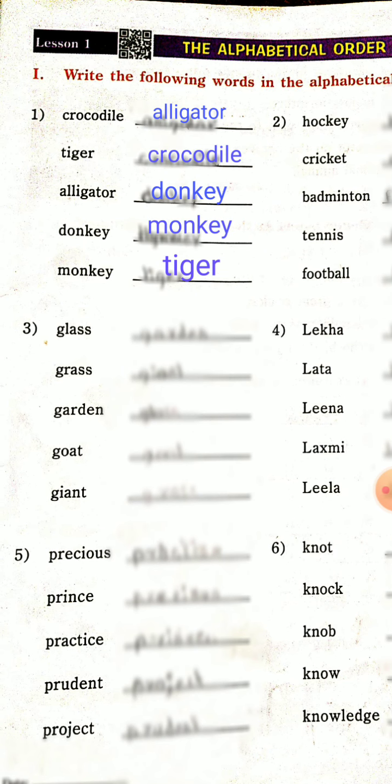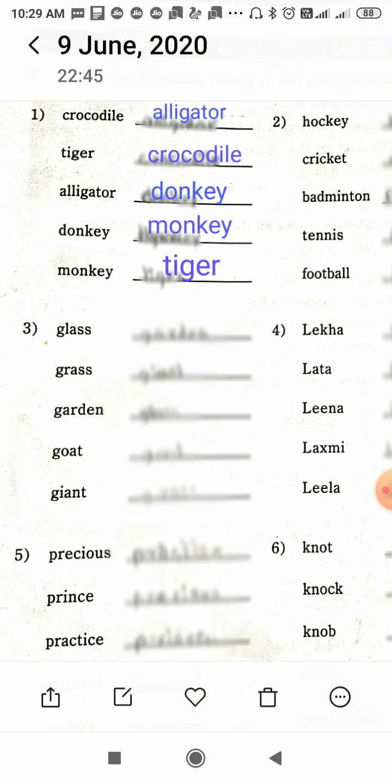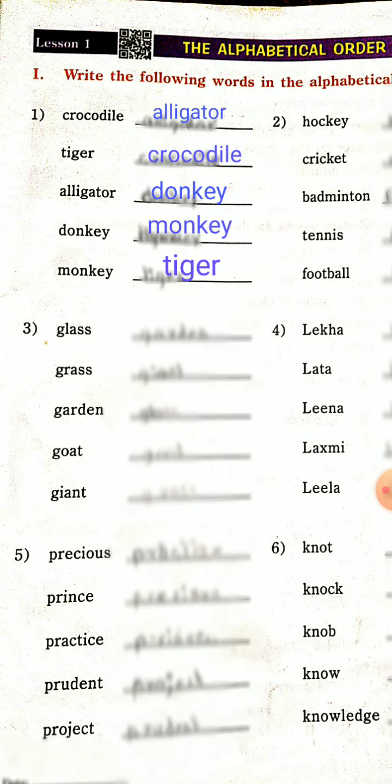In the first example, you can look here: crocodile, tiger, alligator, donkey, monkey. Those are words in a random sequence. It is not an alphabetical sequence. So now we are arranging this sequence in alphabetical order.